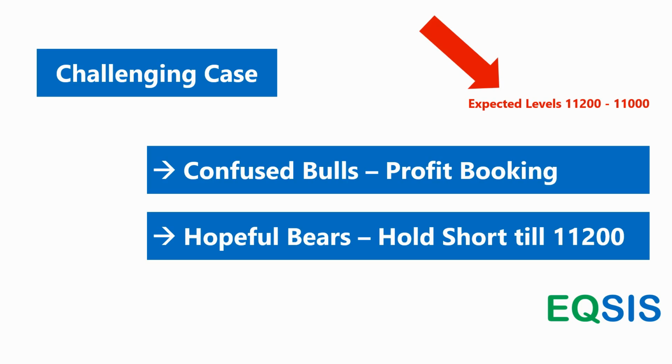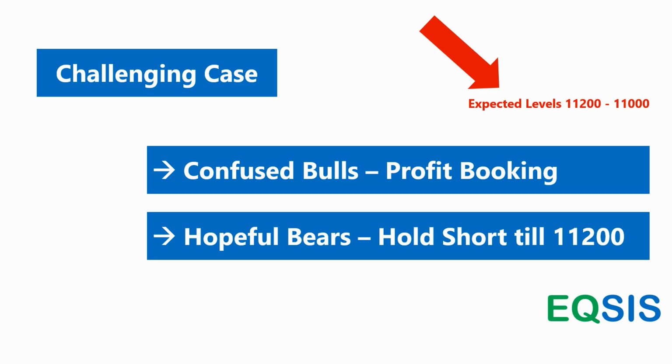But remember, any new short created today, or those who already created a short position and survived till now, let's say that is very rare, but still, if they manage to survive, they feel cost to cost, thank God I got a chance to exit. So as the price starts moving down because of panic bulls selling, it may not even fall freely. Remember, around the 11,200 and 11,000 level, even the bears have a bit of profit in the book because in a challenging case, somehow the government can be formed, either with the others with the help of party 1 or others with the help of party 2.